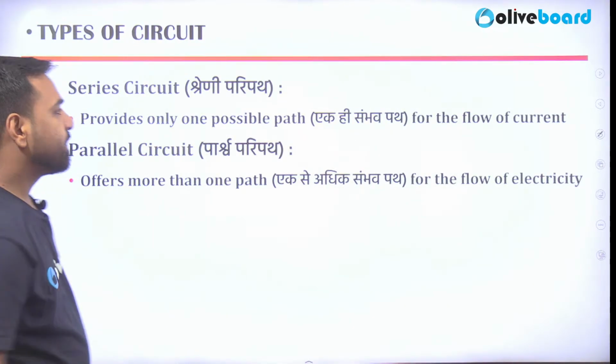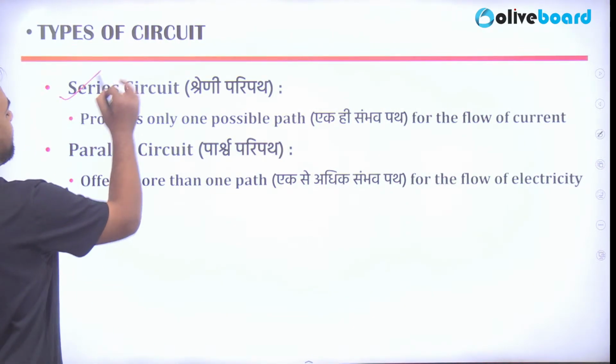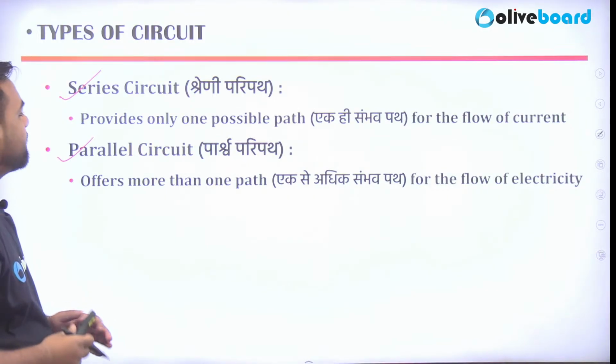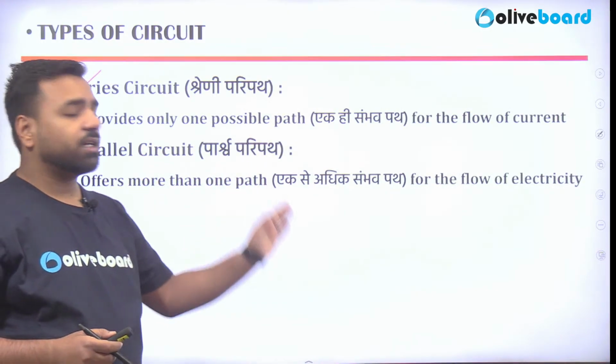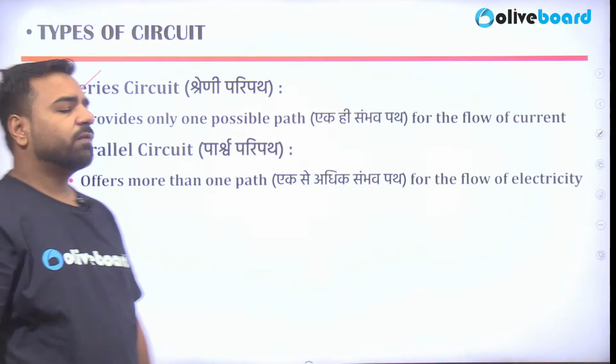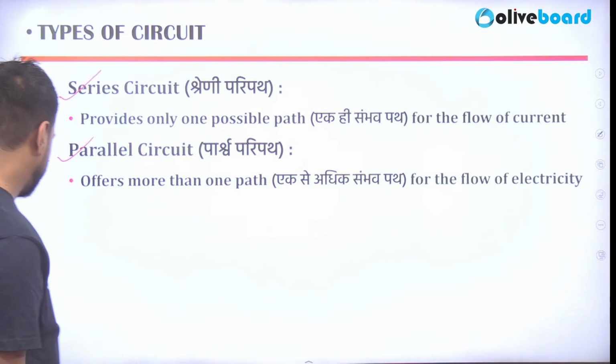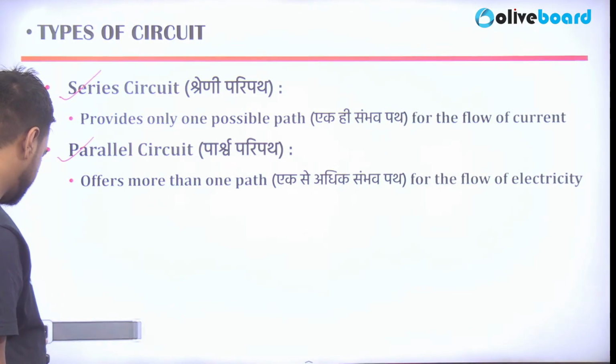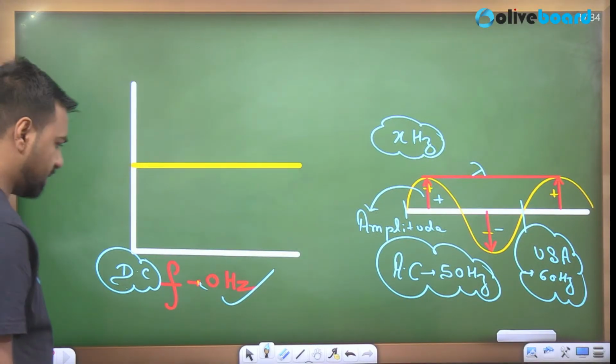So let's see. Circuits are of two different types. One is series, another one is parallel. A series circuit provides only one possible path for the current to flow, and a parallel circuit offers more than one path for the flow of electricity. What are they trying to say? So let's have a look at it here.